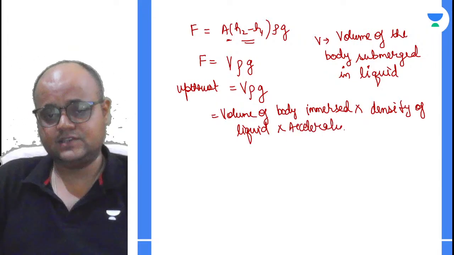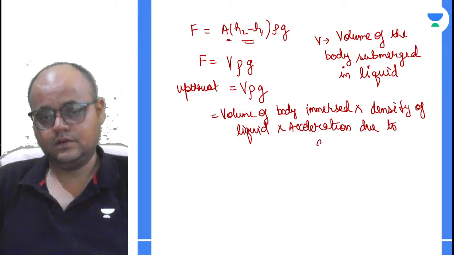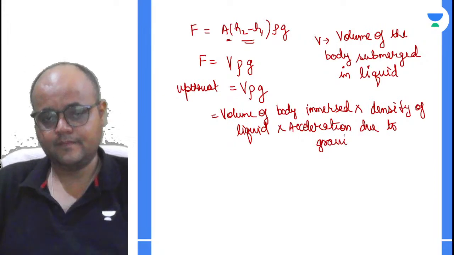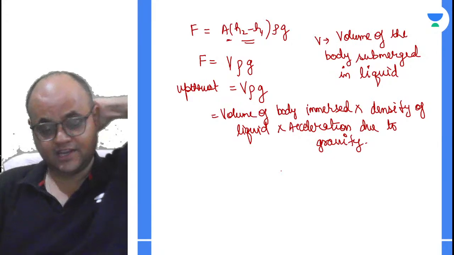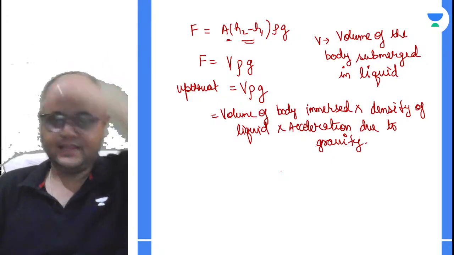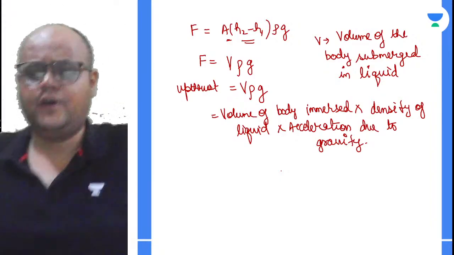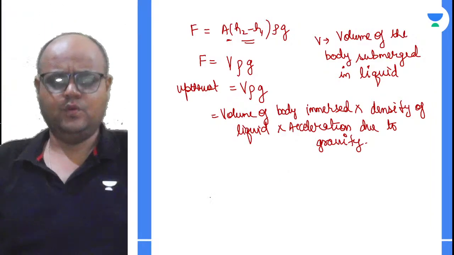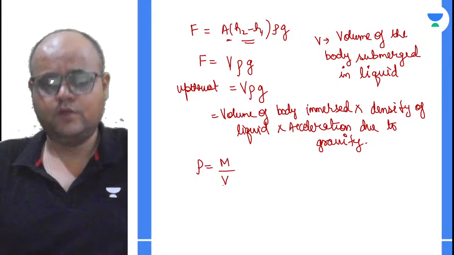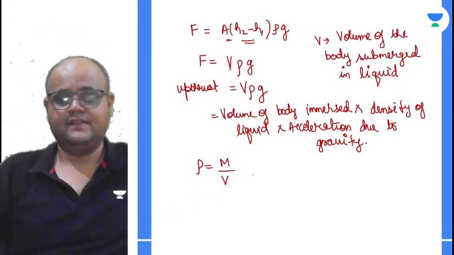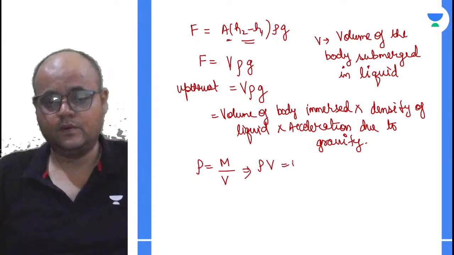it has to be acceleration due to gravity, right? It has to be acceleration due to gravity. Fine. अब यहाँ पर बहुत ही important part, बहुत ही ज़्यादा important part. We know that density is equal to mass upon volume, right? So volume into density is equal to mass